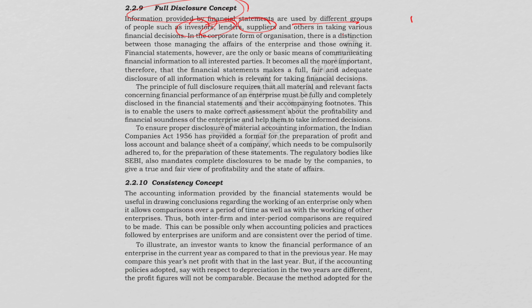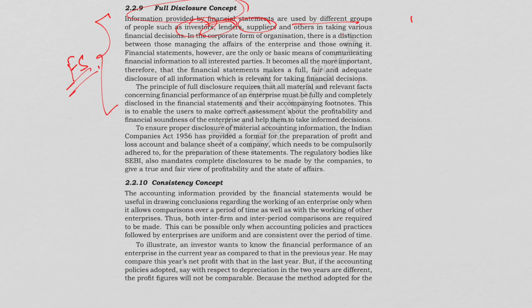So in the corporate form of organization, there's a distinction between those managing the affairs of the enterprise and those who are owning it. Basically there are different groups of people, like the investors, creditors, lenders, as well as suppliers. They rely only on financial statements.